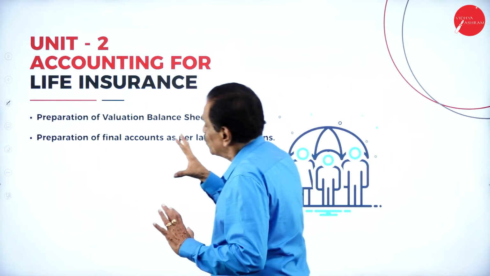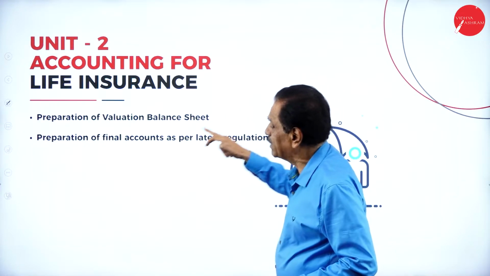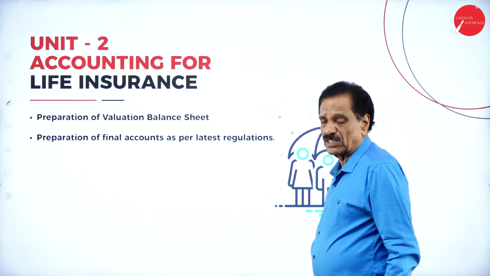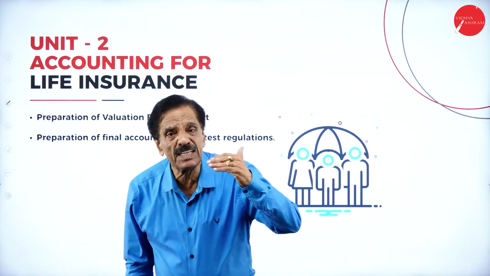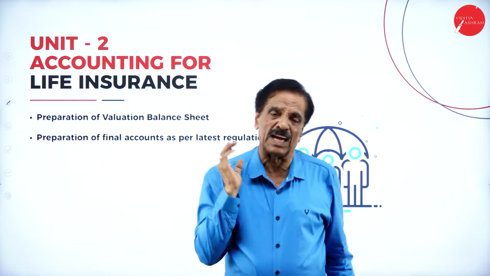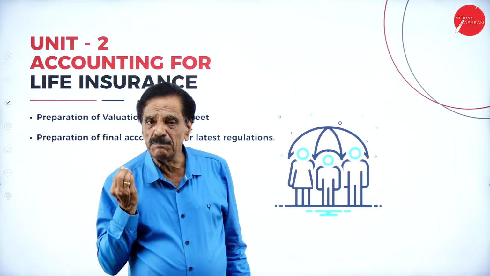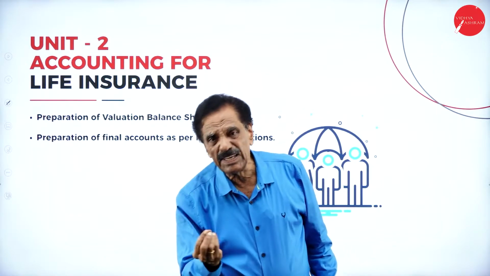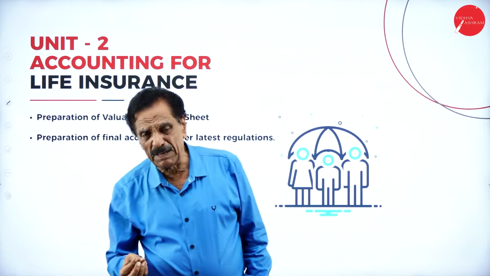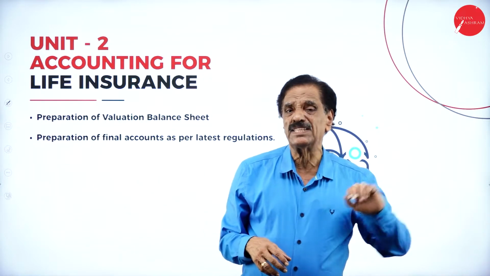So here we are going to prepare the valuation balance sheet and the final accounts as per the latest regulations. You have to do it as per the vertical format. Here we make the insurance for the entire life, it may be 30 years, 35 years. At the end of the year, whatever premium you have paid to the insurance company becomes a deduction under section 80C.